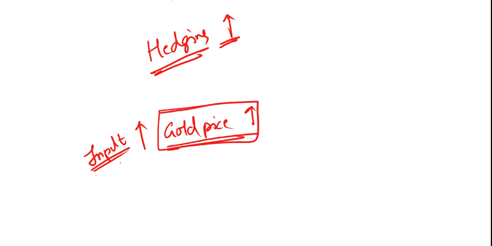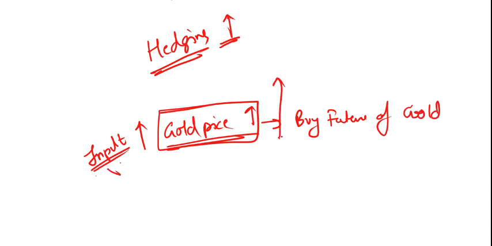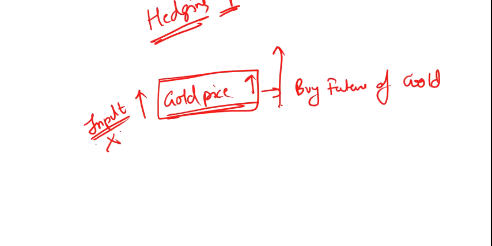So what you can do is buy a futures contract of gold. Then if the price of gold rises, you don't have to suffer any kind of loss. Clear? You can have hedging against foreign currency risk as well. We are going to study a lot of things in this topic, and I have just given you an overview of what we are going to do. Now we are talking about the strategies to manage risk. You can give the heading: strategies to manage risk.